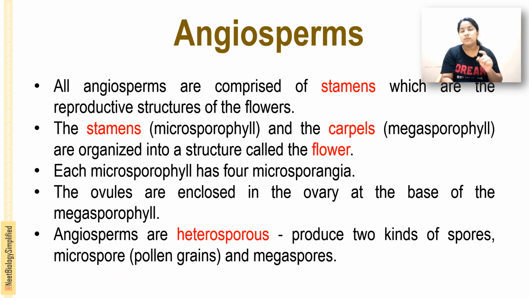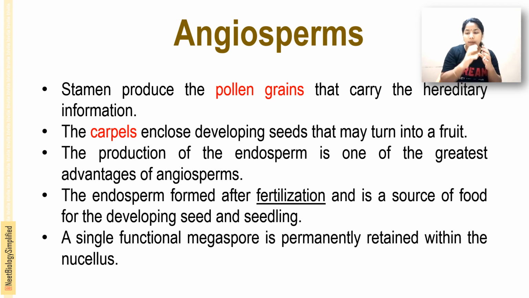Angiosperms are comprised of stamens and carpels, which are the reproductive structures of the flowers, organized into a structure called the flower. The microsporophyll has 4 microsporangia, and the megasporophyll has the ovary at the base that encloses the ovules. Angiosperms are heterosporous, producing megaspores and microspores. Microspores are called pollen grains. The stamen produces the pollen grains that carry the hereditary information.